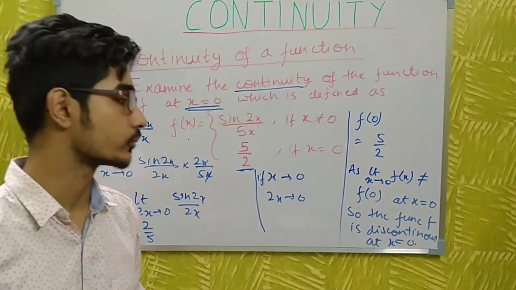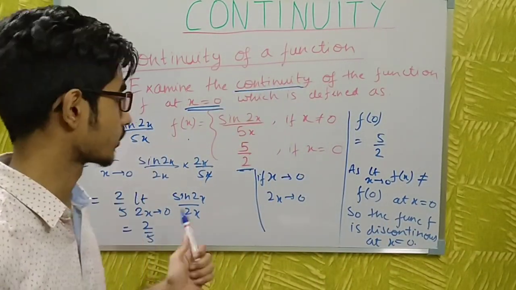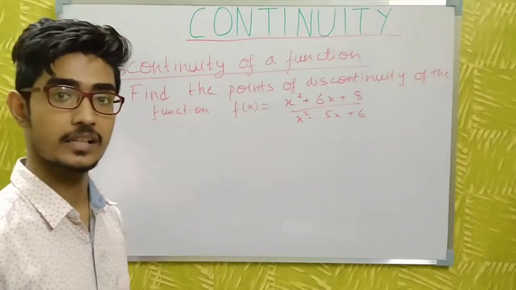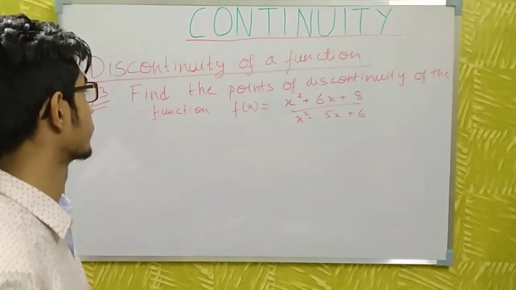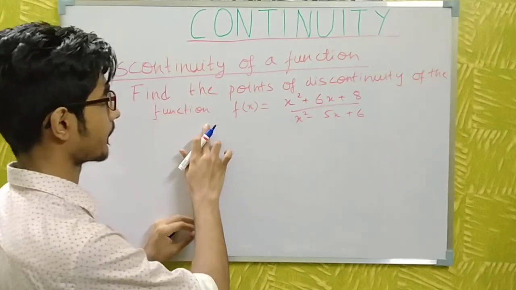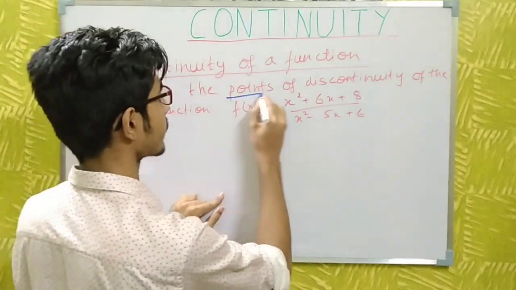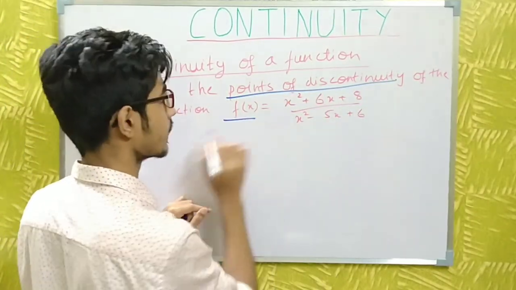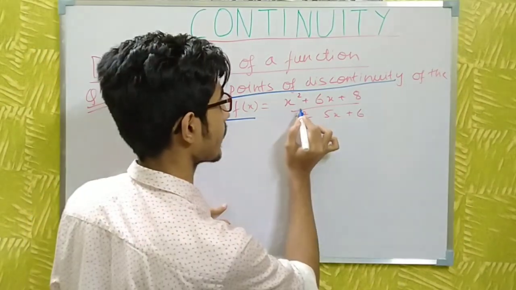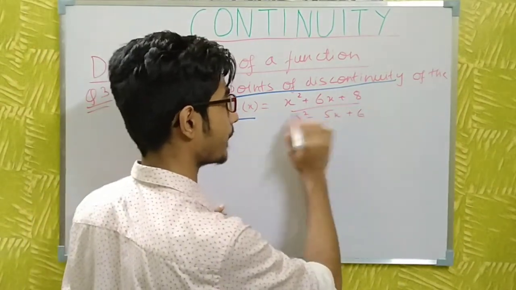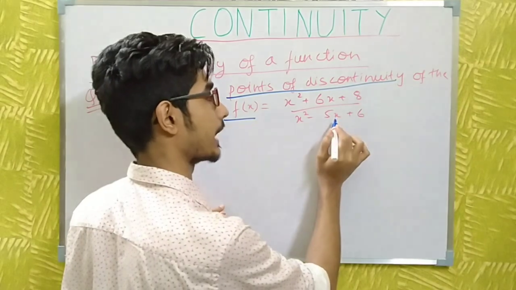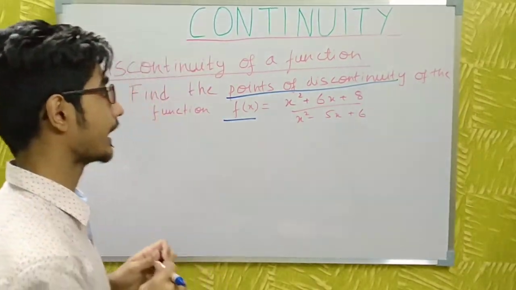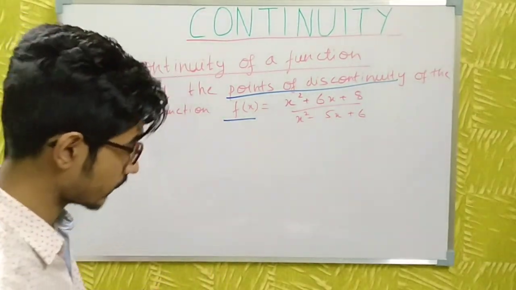So now let's move to the next question on this concept. This is the third sum on the discontinuity of the function. This sum asks to find the points of discontinuity of this function, which is (x² + 6x + 8) / (x² - 5x + 6). So I have to find the points of discontinuity.